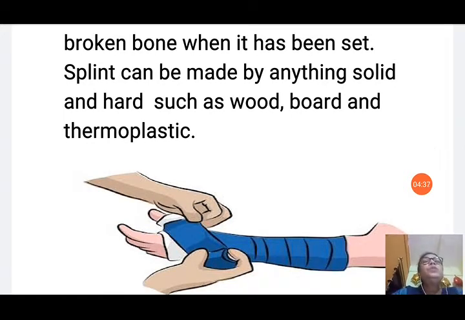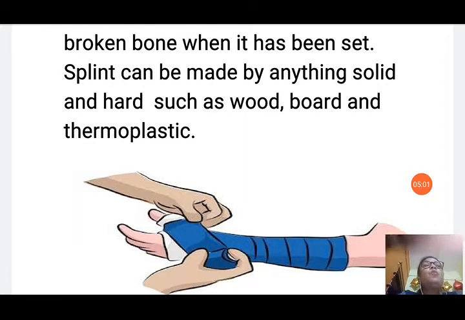No movement should be there in case of a broken bone, because when it has been set, it will set at a wrong place and it will not be corrected afterwards. That's why, to prevent the damage of the bone, the setting of the bone, we must not move the broken bone.